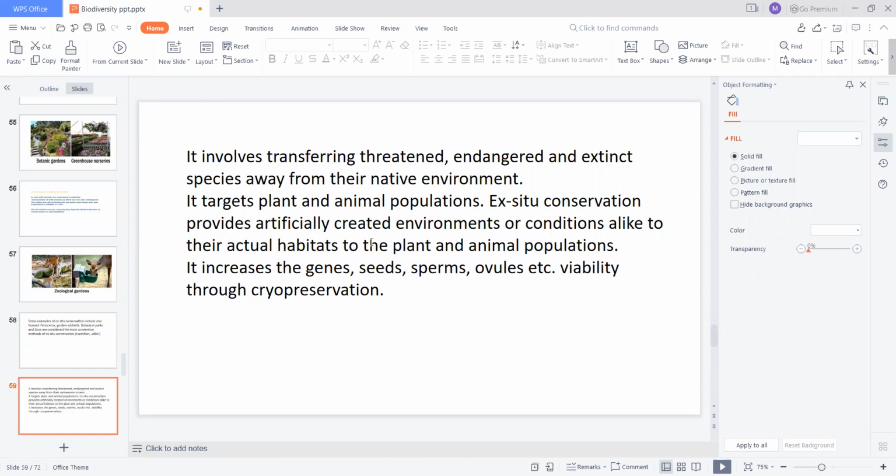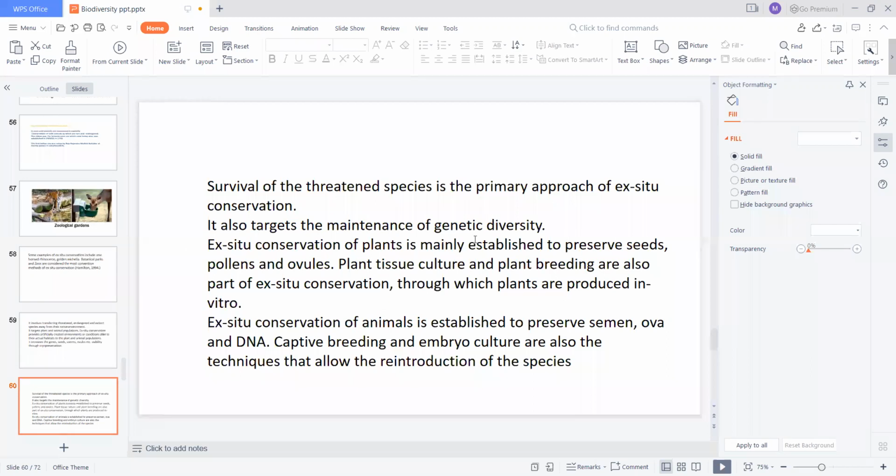Here we artificially create all the conditions required for plants and animals, and we also maintain the temperature and humidity. We provide the conditions of their actual habitats to the plant and animal populations. It increases the viability of genes, seeds, sperms, ovules, etc. through cryopreservation. Survival of threatened species is the primary approach of ex situ conservation.